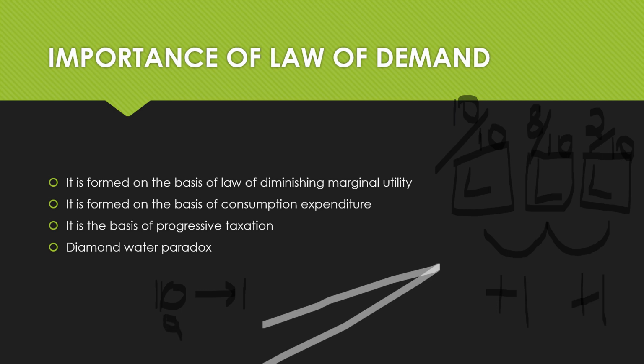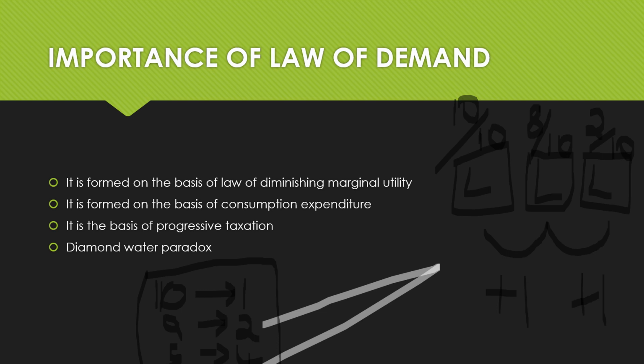At 9 rupees, I'm willing to buy, let's say, two packets. At 5 rupees, I'm willing to buy maybe four packets of Lays. So what's happening here? I'm explaining the law of demand here, right? This is the law of diminishing marginal utility. This is the law of demand.